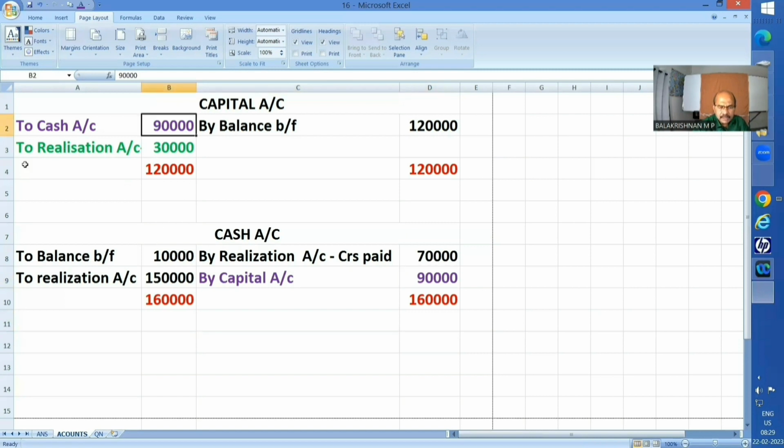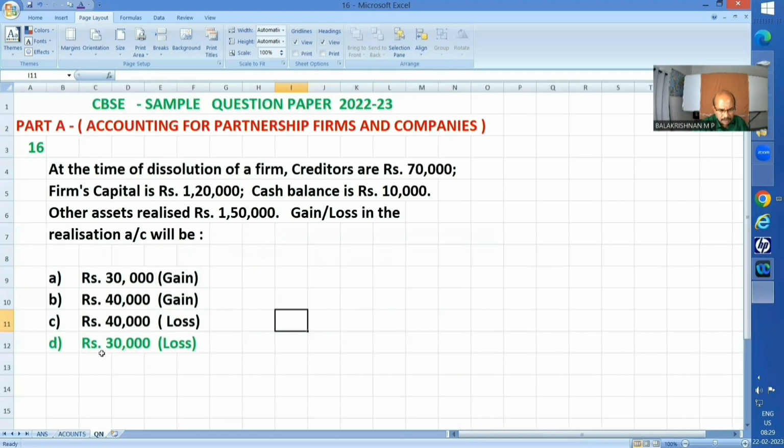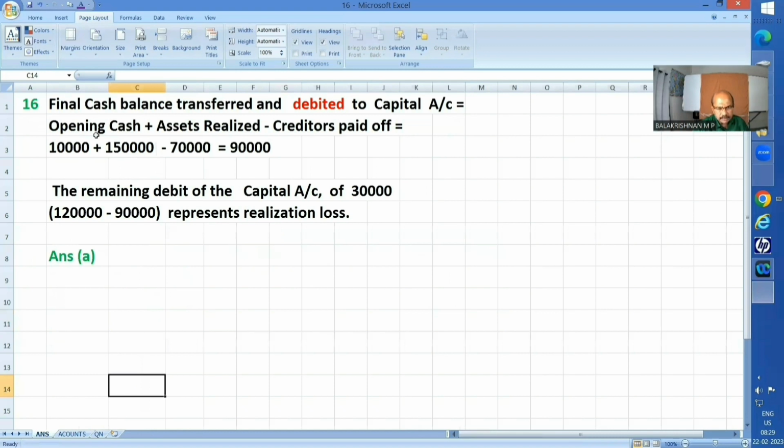But however, there is a gap in the capital account on the debit side, 30,000. That represents what? A debit, realization loss, obviously. So that is the answer. Answer rupees 30,000, D. If you want in detail, we can say like this.